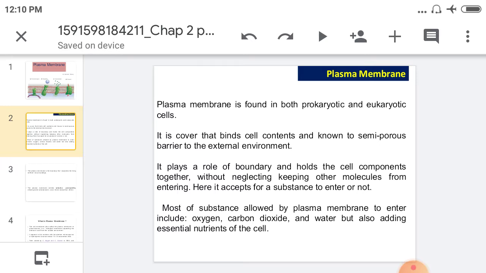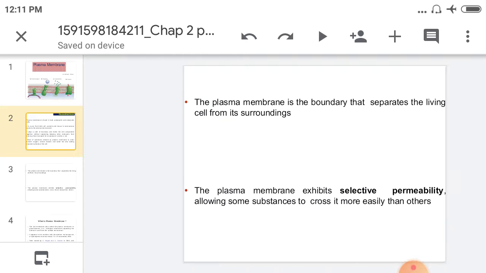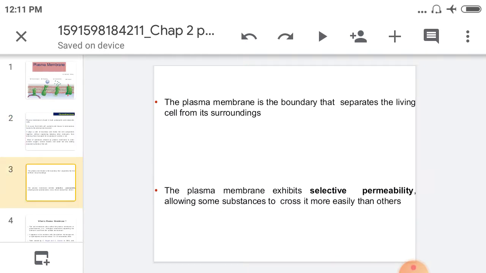All the organelles present in the cell also have an envelope, and this envelope is also called the plasma membrane. It means all cells are surrounded by one membrane called the plasma membrane. For example, in the animal cell the outermost covering is the plasma membrane, and in the plant cell it is surrounded by the cell wall. Then plasma membrane is the boundary that separates the living cell from its surroundings.